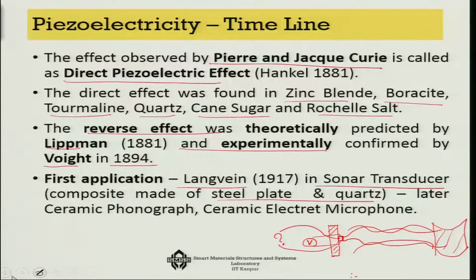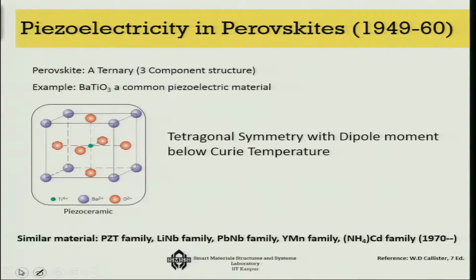But starting the journey from there, today you have so many applications. For example, many of the gas lighters you will see have this application: as you apply pressure, the gas lighter sparks and generates a little bit of light which is good enough to actually ignite the gas. Like that, there are many applications that have come up from this 1881. Now, one of the reasons why these later applications were possible was actually because of the discovery of the perovskites.